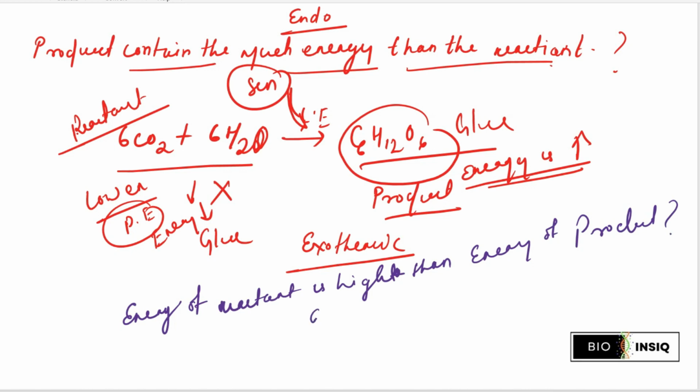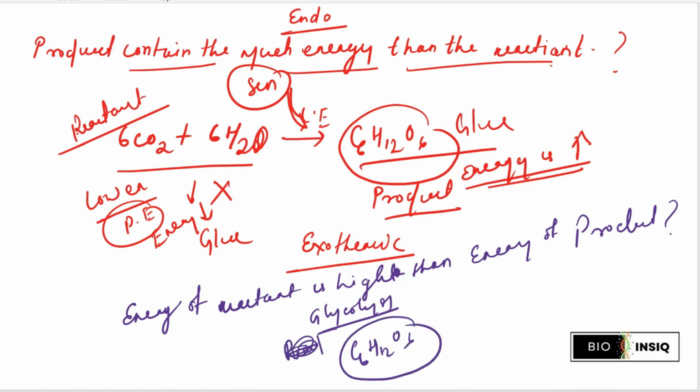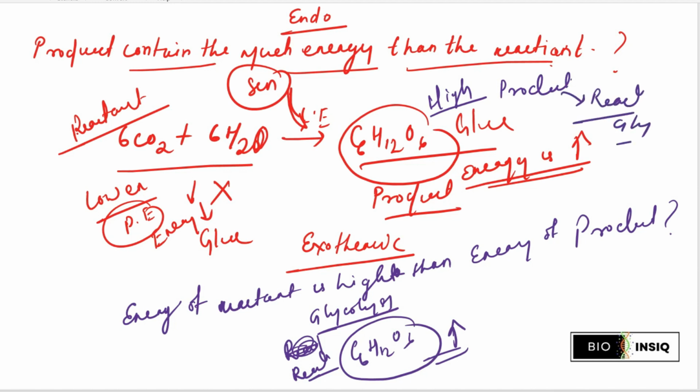How does this happen? This happens in glycolysis, right? Initially the glucose, C6H12O6, is called the reactant, but it has a high energy state. As you can say, this state is high energy. Now this is converted in the case of glycolysis.